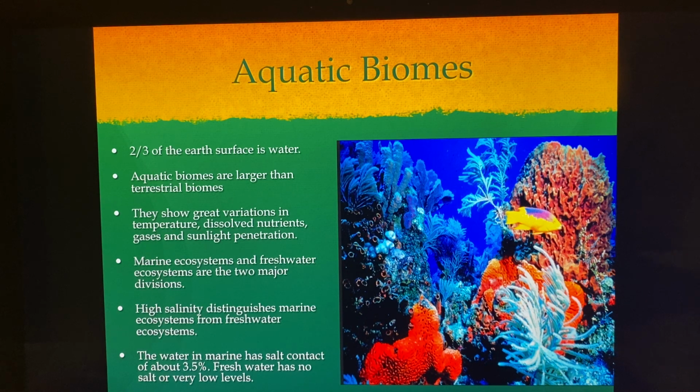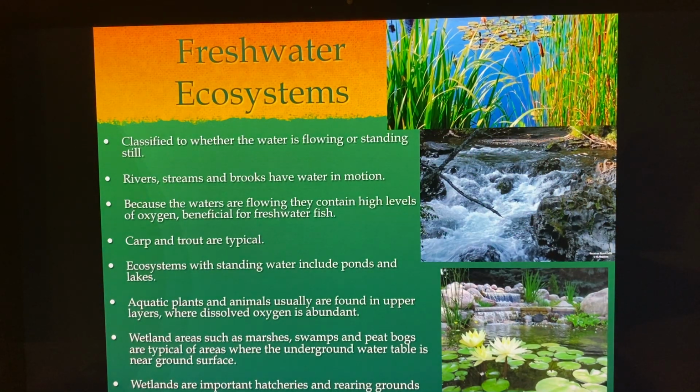The water in the marine has a salt content of about 3.5% salt. And the freshwater has no salt or very low levels of salt. So that salt affects the ocean and what kind of plants and animals, including the kinds of fish that can be in the salt water. Isn't it amazing that God made some fish for salt water and God made fish for freshwater?